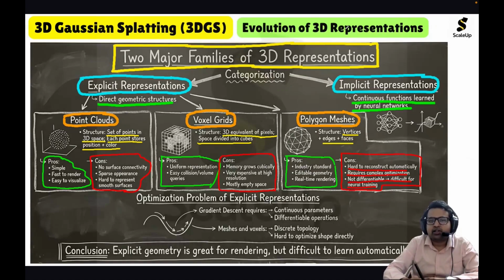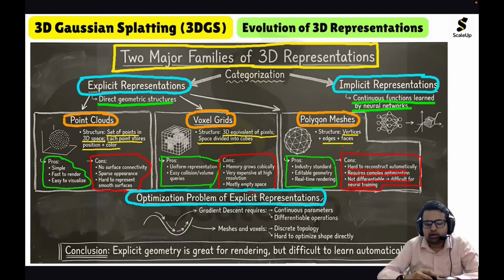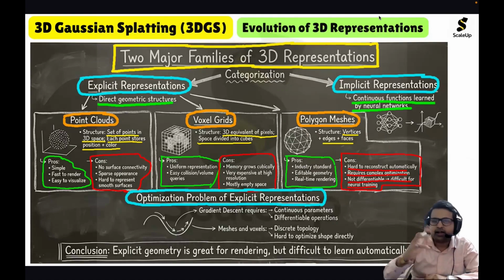Okay, now we will discuss the optimization problem of explicit representation. So why do explicit structures struggle in deep learning? Basically, we cannot do deep learning with explicit representation. Once again, I'll tell you what it means.